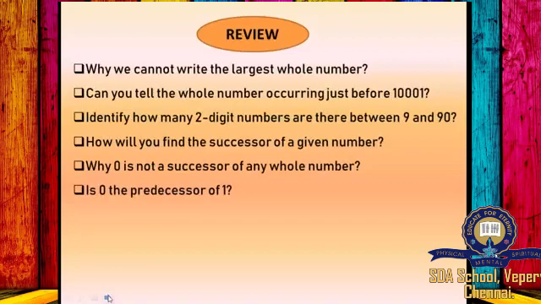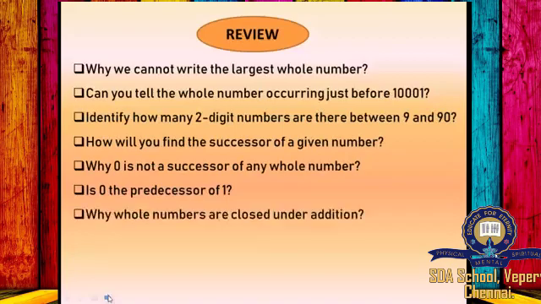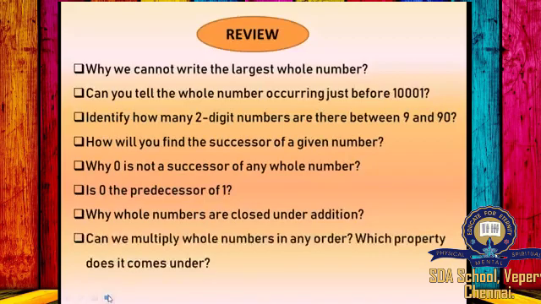Is 0 the predecessor of 1? Yes, 0 is the predecessor of 1. Why are whole numbers closed under addition? Yes, when we add two whole numbers, we will get a whole number, so it is closed under addition.